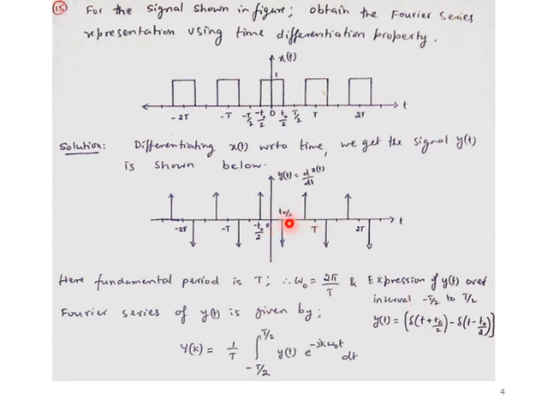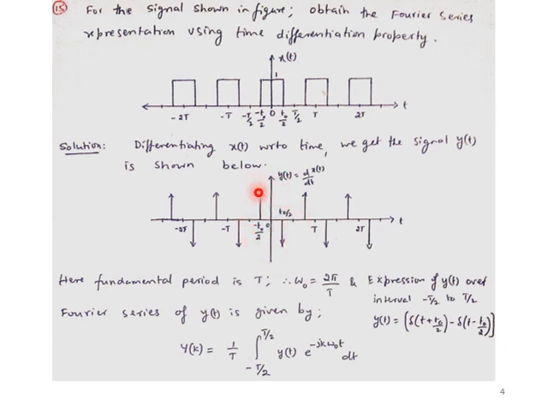On the other side it is a negative value, so minus delta of t minus t naught by 2. This is the y of t value over the interval from minus t by 2 to plus t by 2, so you can check how I took the expression for y of t only in this particular interval.